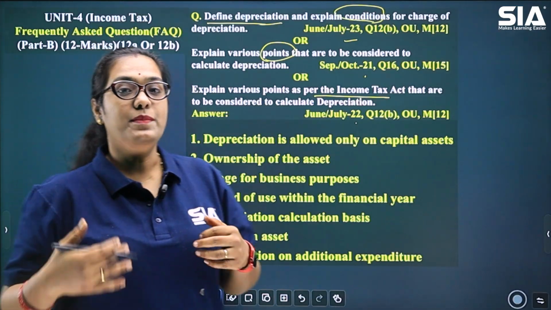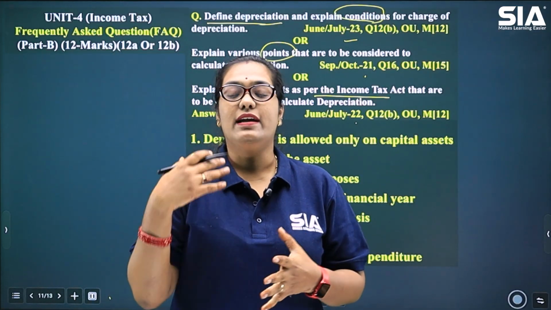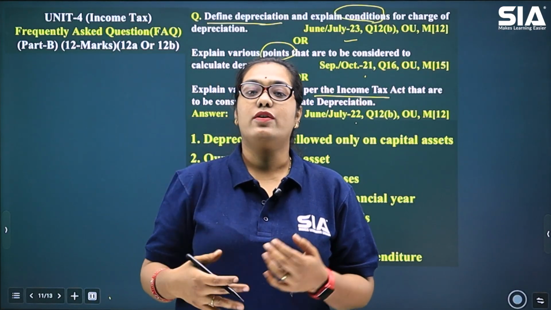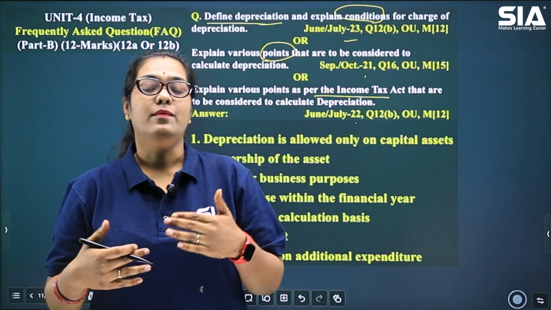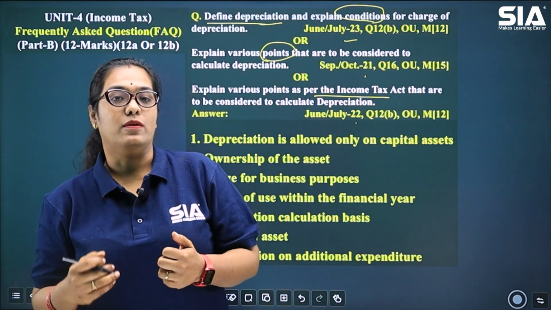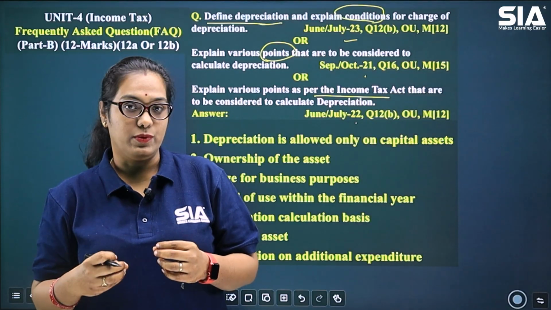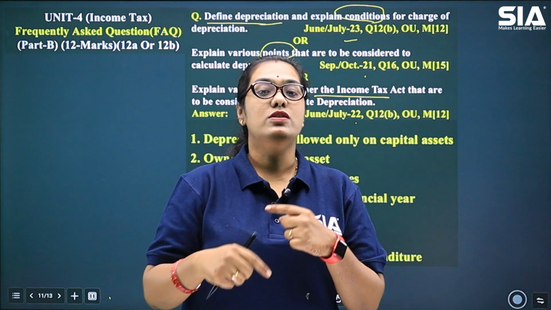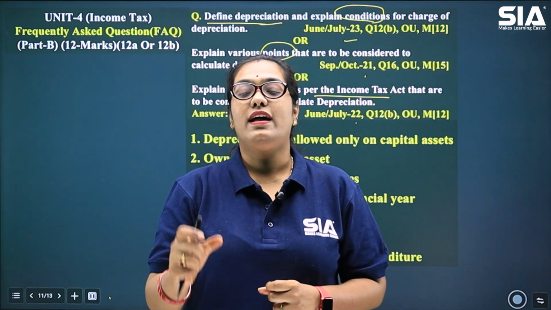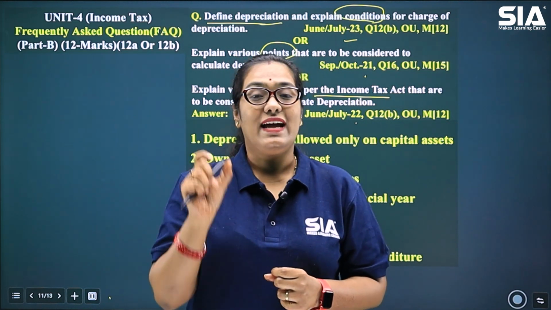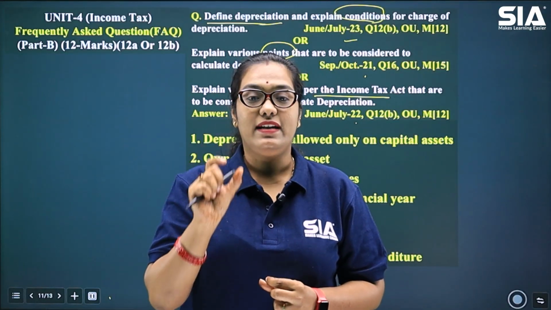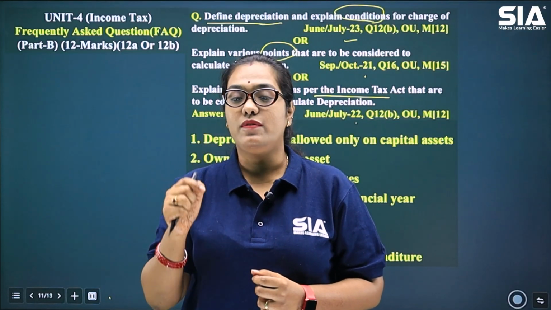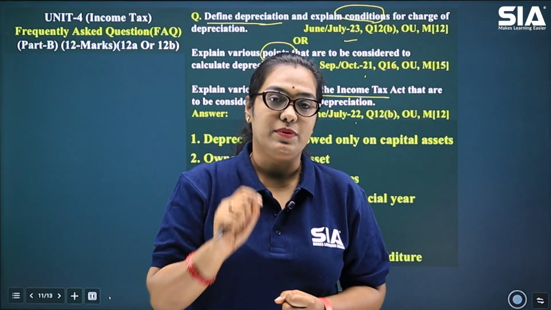Now, when the businesses are using any kind of machines or any kind of capital asset, with time, the value of these assets falls down or gets reduced. The reason is the continuous use or wear and tear. That wear and tear or diminishing value of the asset is called depreciation.